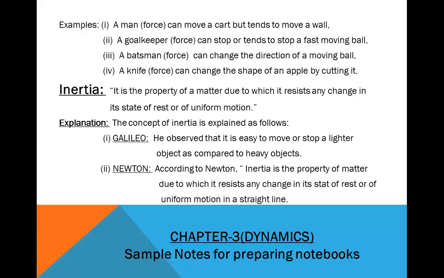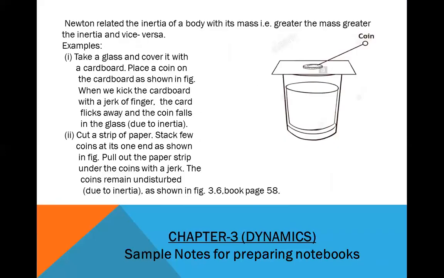Number 2, a goalkeeper, that is a force, can stop or tends to stop a fast moving ball. If a goalkeeper catches the ball, then he has stopped it. But if the catch is missed by the goalkeeper, then he only tends to stop it.